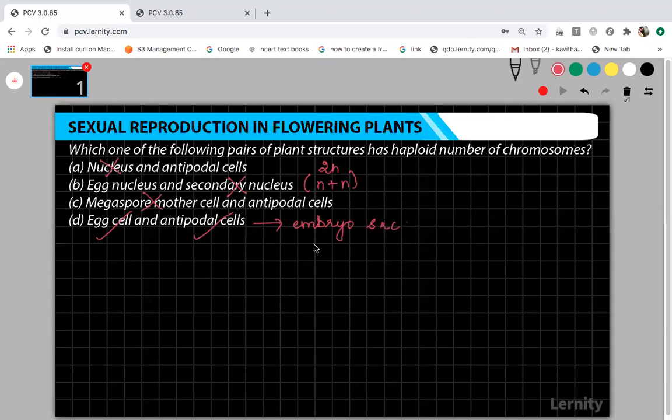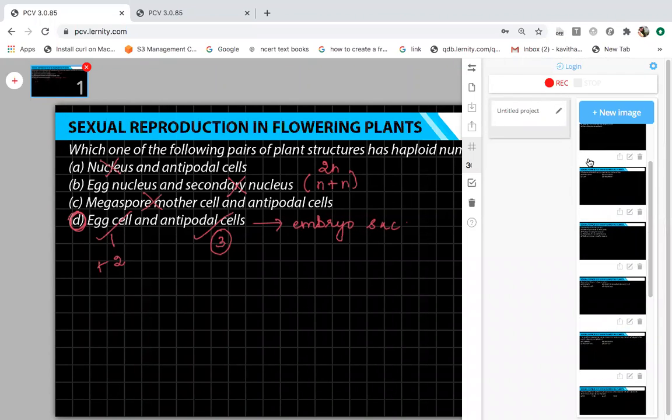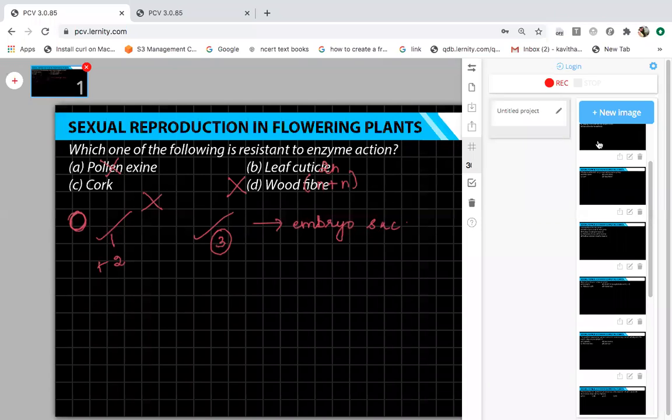So when you are saying embryo sac will have 3 antipodal cells, then 3 cells in the egg apparatus, and all the 3 cells are haploid. That is 3 cells in the egg apparatus. It includes 1 egg cell and 2 synergids. And in the center, you have the central cell, and all the cells in your embryo sac are said to be haploid structures. Okay, right? So correct answer is option D. Fine. Yeah, let's go on to the second question.